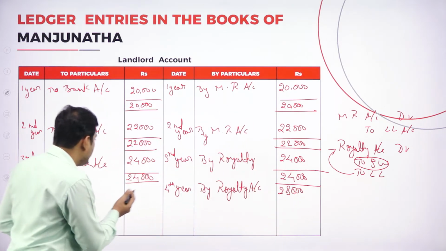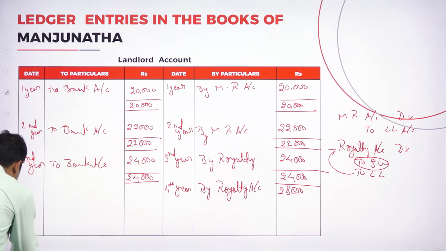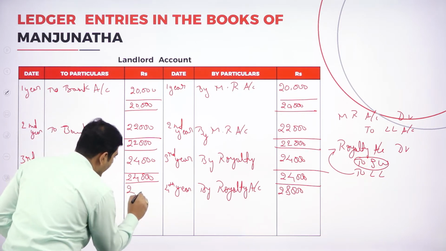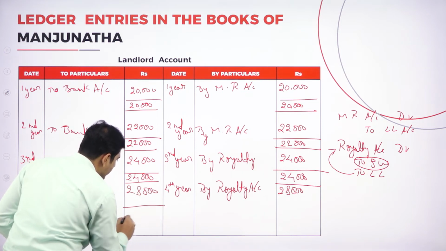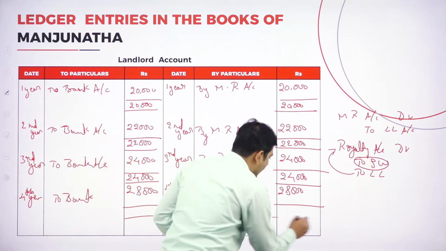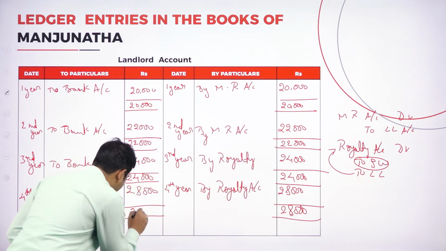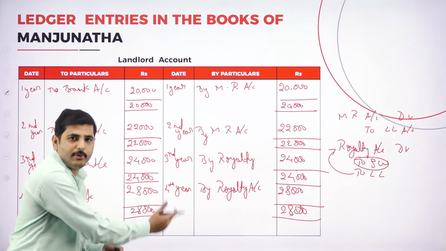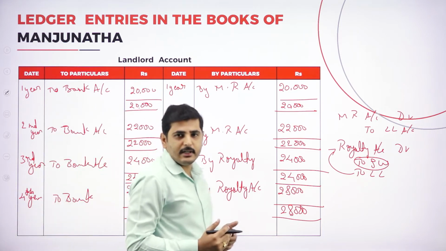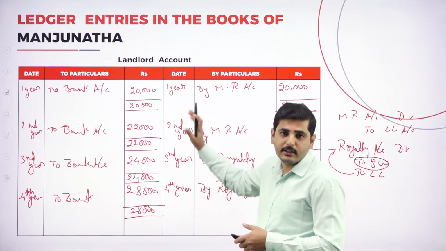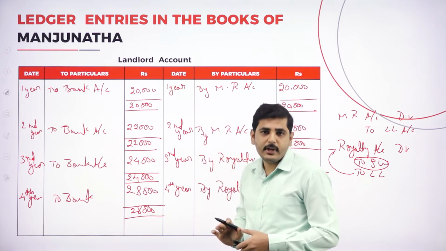Again, come to the fourth year debit side, to bank account 28,000, being landlord paid 28,000, and here also 28,000 should get tally. So this is how for 4 years we have to prepare the ledger entries in the books of Manjunath. The first account is landlord account.